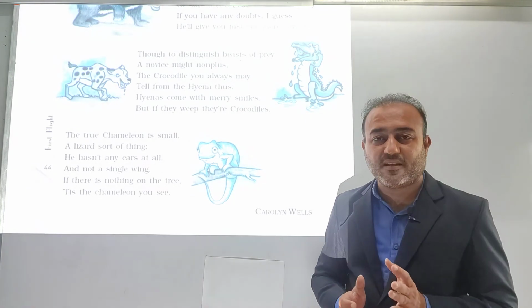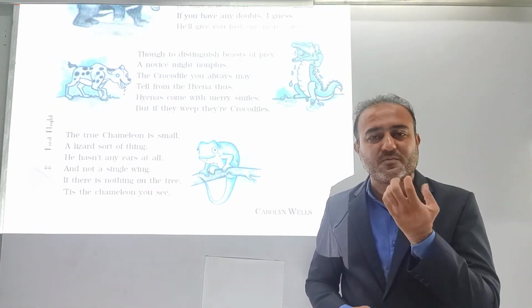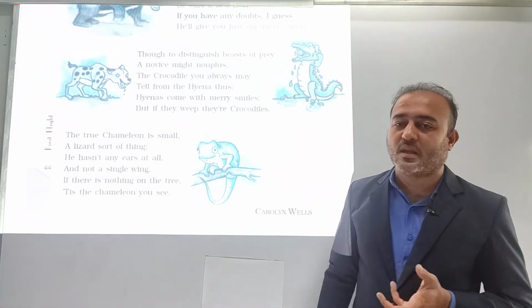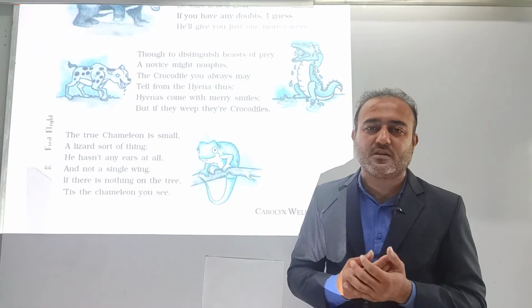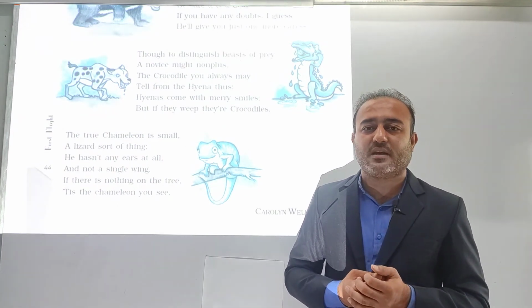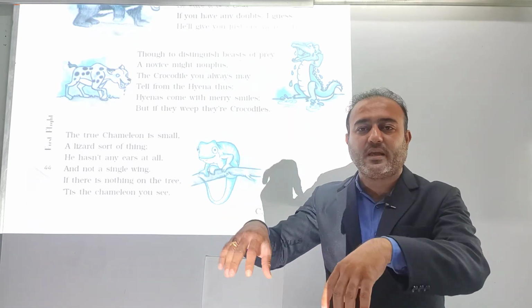We should understand that it is none other than the hyena. She feels that the hyenas have a kind of smiling face when they are attacking their prey.